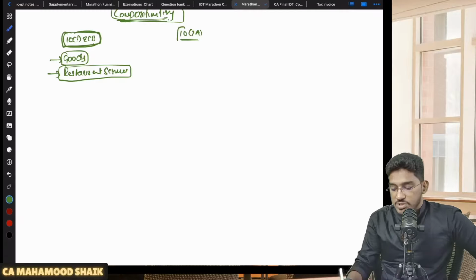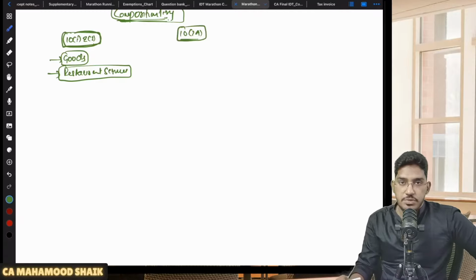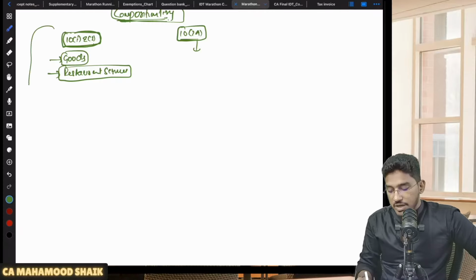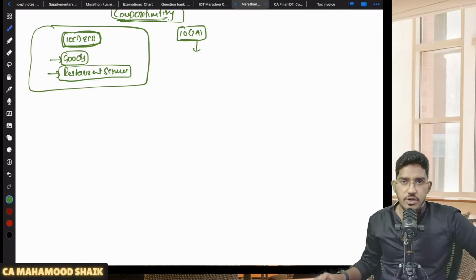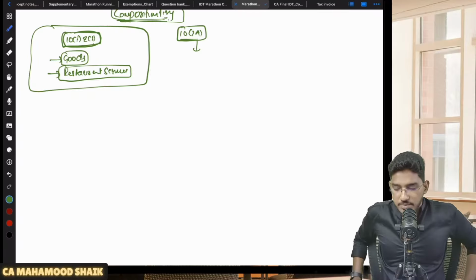Thereafter, one more composition scheme was brought in, which we call composition scheme under 10 subsection 2A. This I will come back to later. First, we will try to complete the usual composition scheme we have. I will talk about the composition scheme under 10 subsection 2A at a later point of time.